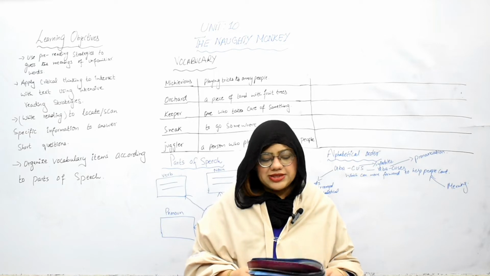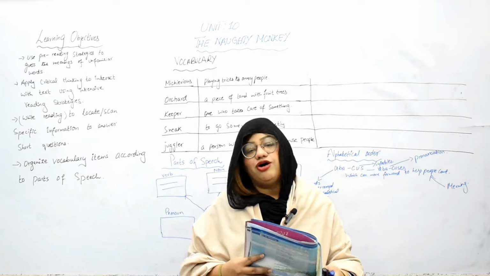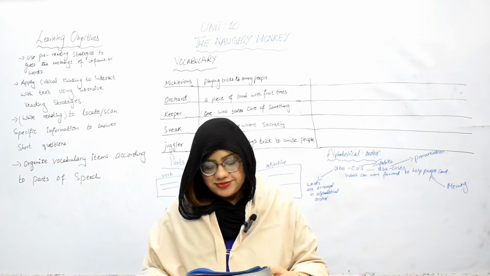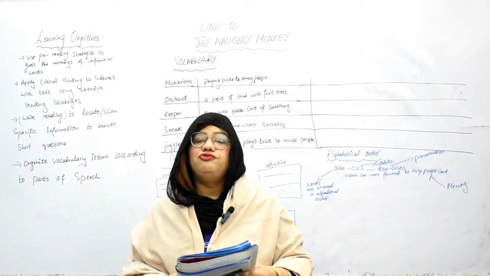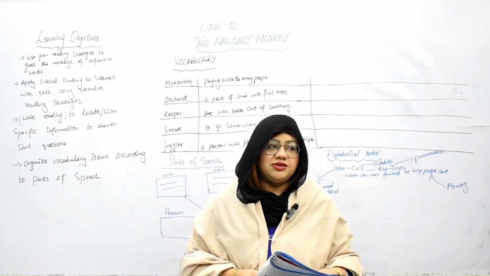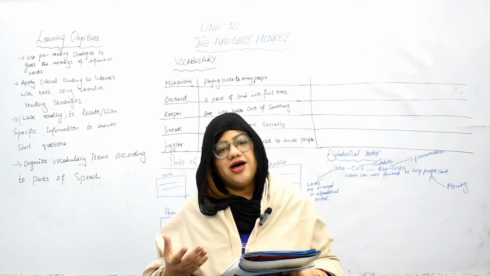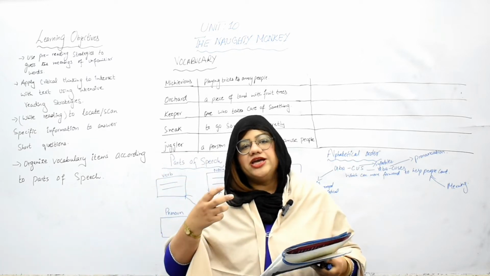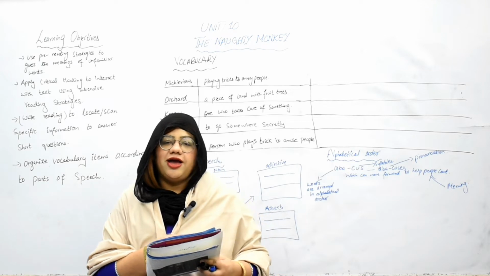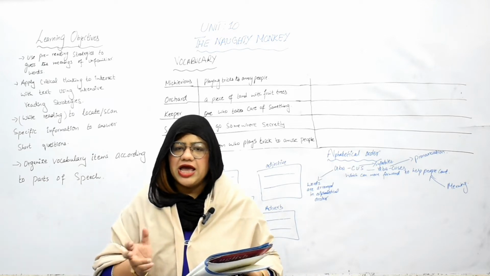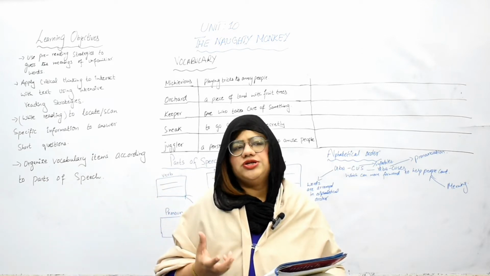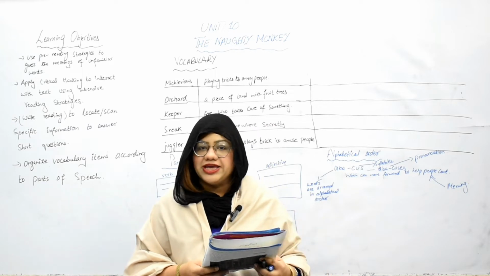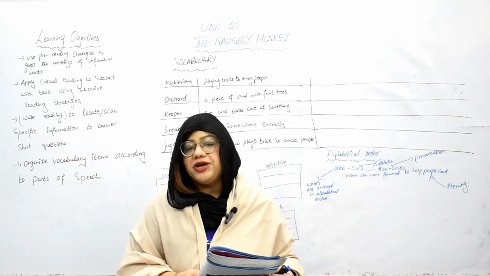Yes, it's about the story of a monkey who is very naughty, so naughty that he annoys other people. So this is the whole story linking the village, the juggler and a monkey. So let's read it. I hope you will find it very interesting and that you will like it. Let's read it on page number 96.